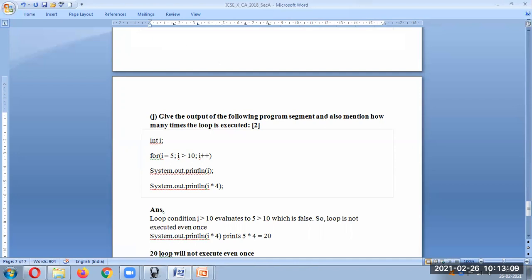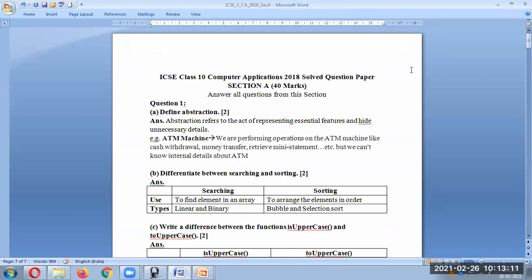Okay. So I hope this is clear. This is your section A of the 2018 paper.